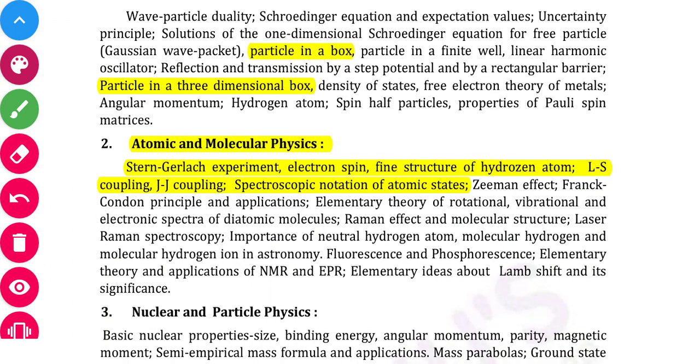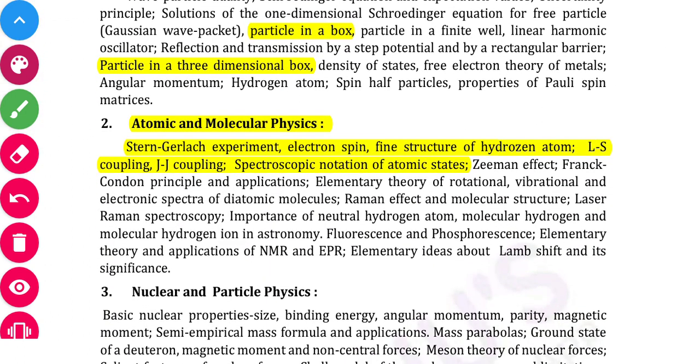and the next unit will start from here, and it will include atomic and molecular physics, a very important unit. It will include topics like Stern-Gerlach experiment, electron spin, fine structure of hydrogen atom, LS coupling, JJ coupling, spectroscopic notations of atomic states. So in this syllabus, the highlighted part is for atomic physics.